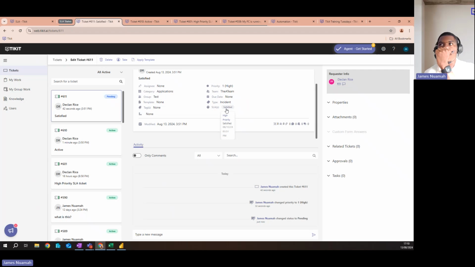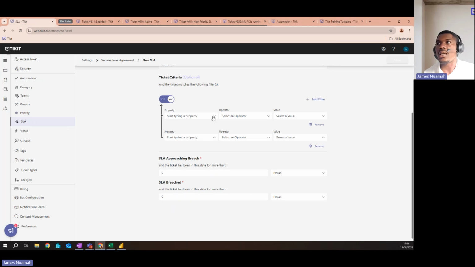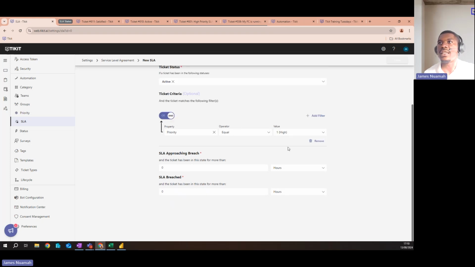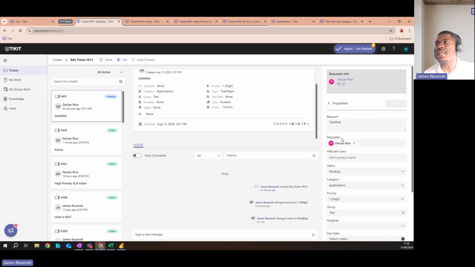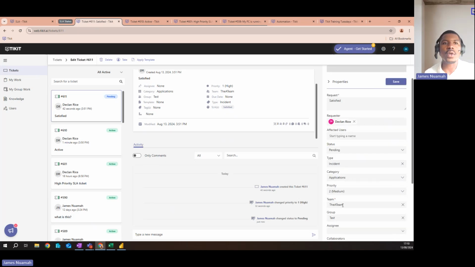Let's say, for example, I've set up an SLA so that the priority is the highest. Let's say it had to have that, but then after review I noticed that it's not so important. Then I moved it back down, then that SLA would have been satisfied. It's no longer needed there. So it's a good one to have.